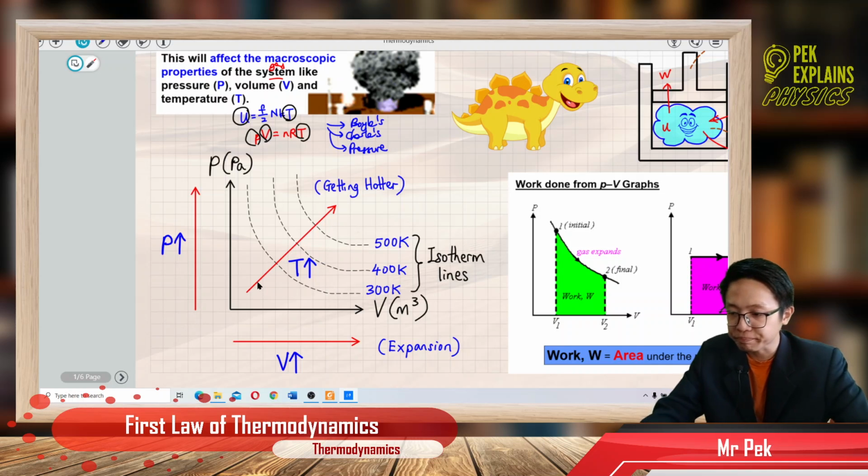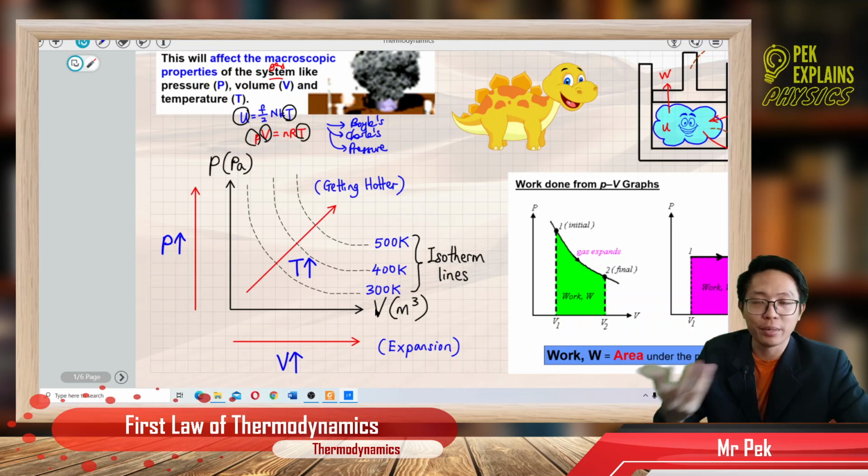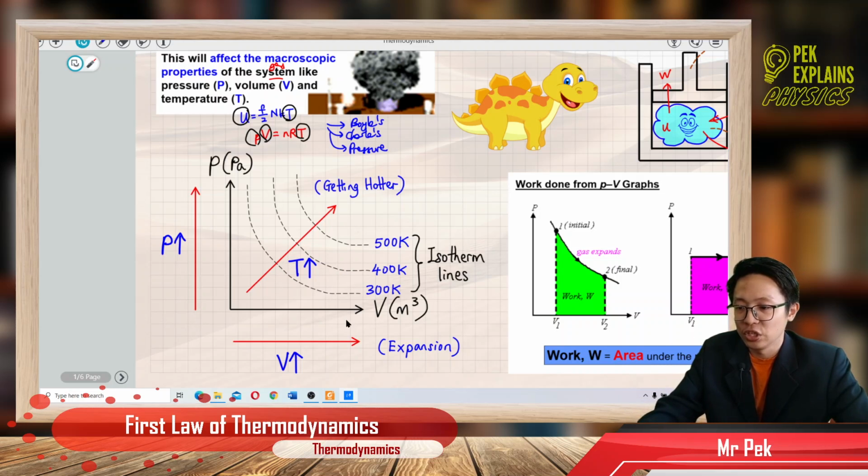Okay, first of all, the y-axis is always the pressure, and the x-axis is always the volume. So we have pressure and volume. How about temperature? We don't have an axis for temperature.